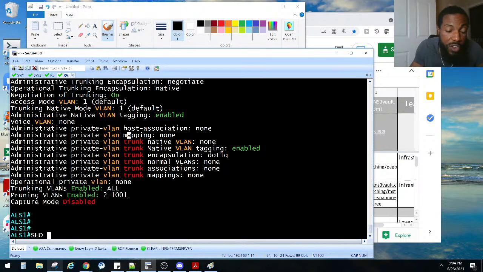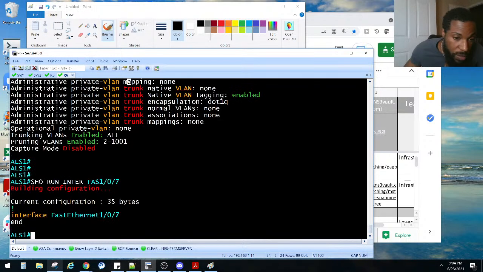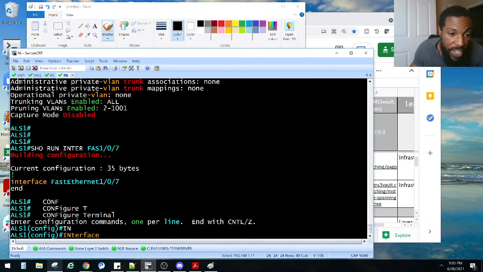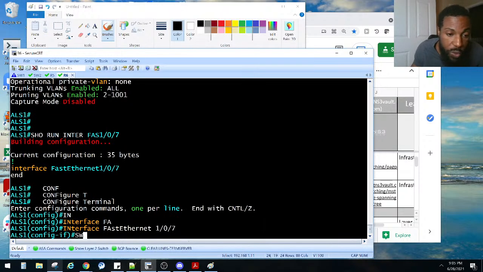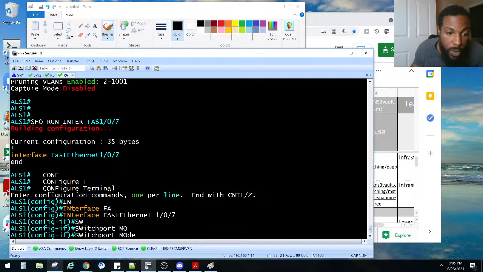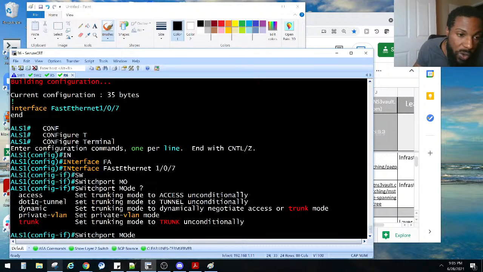Do these look good so far? Show run interface FA107. We don't have anything on it, so that is a default mode. Interface FA107, we wanted switch port mode. We don't want dynamic. We already have it as dynamic.